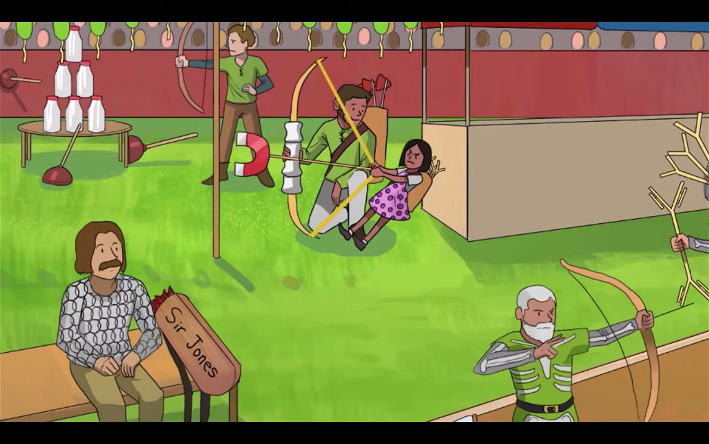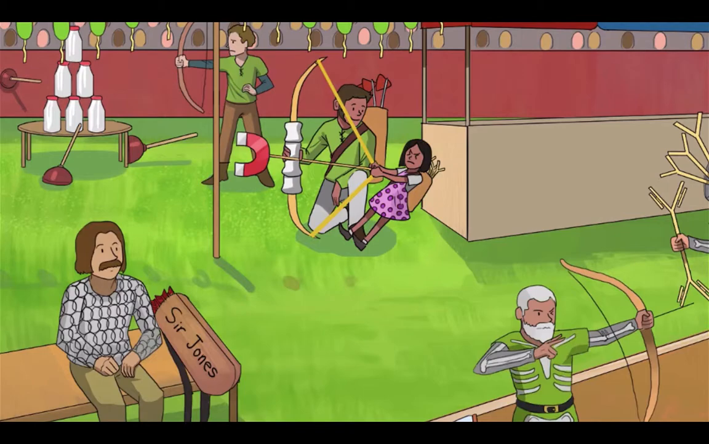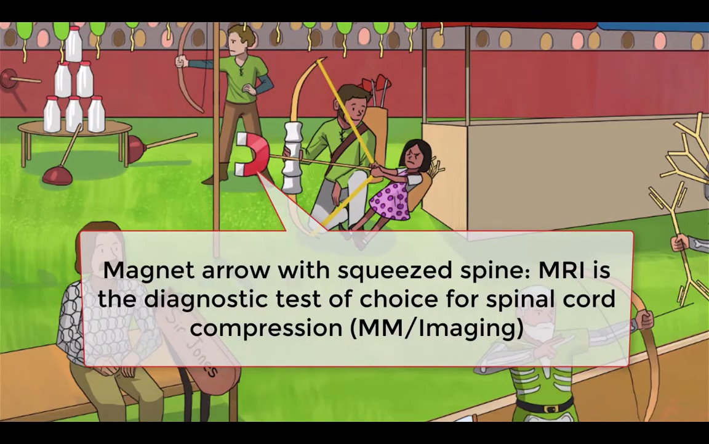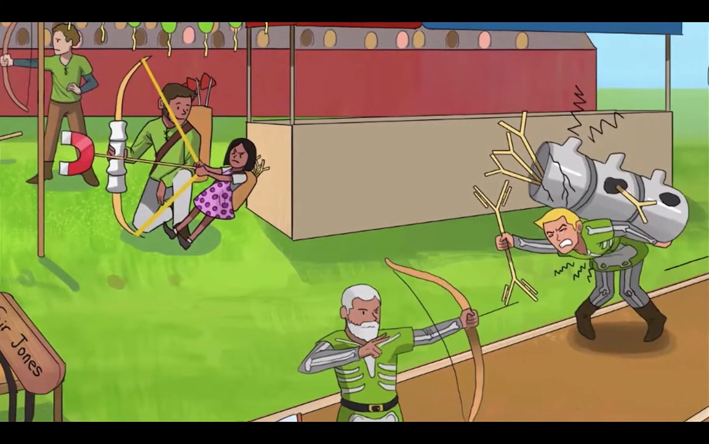Before we move on from the physical exam, a word of warning. If your patient has severe back pain and/or hyperreflexia, decreased strength of the lower extremities, ataxia, or new onset urinary retention, you should be thinking spinal cord compression. It may be caused by a plasmacytoma or a bone fragment from a vertebral fracture. This is a medical emergency that requires immediate imaging. MRI is the diagnostic test of choice, symbolized, as usual, by a magnet.